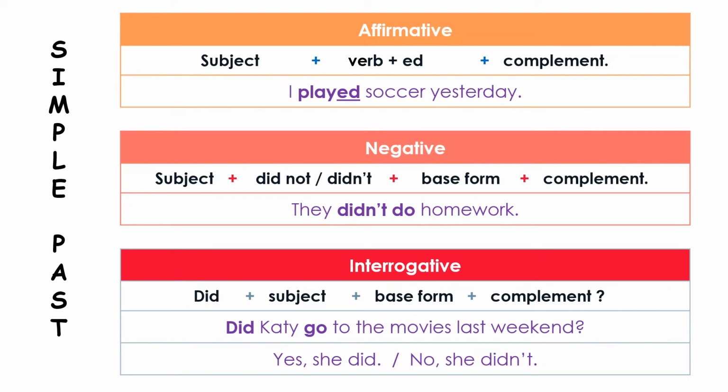If it's a yes or no question, we start with the auxiliary did, then the subject, the base form, and the complement. And here we have this example. Did Katie go to the movies last weekend? Yes, she did. No, she didn't.